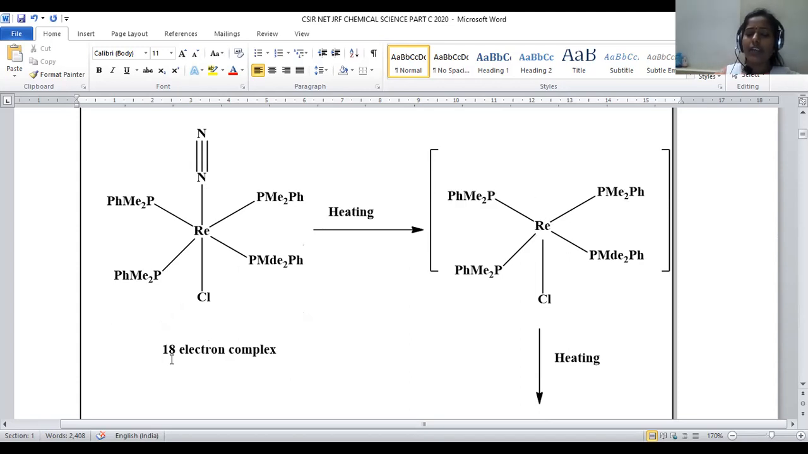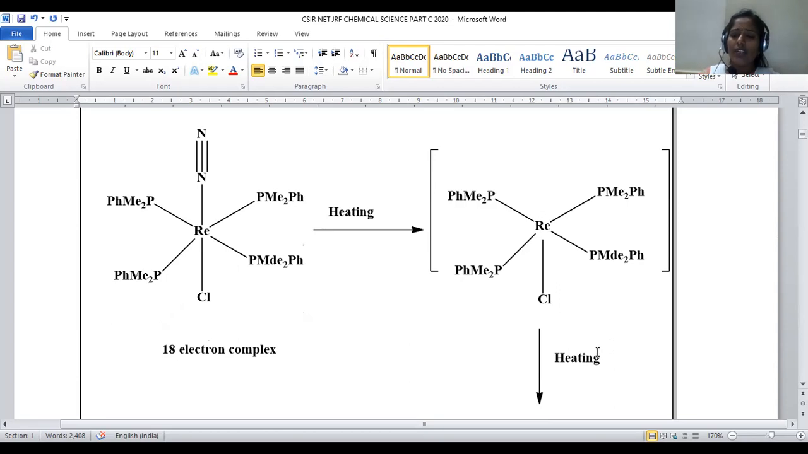Because initially it is an 18-electron complex, an 18-electron system, which is more stable. Now it has turned into a 16-electron system, because we lost 2 electrons by the removal of this ligand. Hence it requires 2 more electrons. That's why electron deficiency is generated on this rhenium.